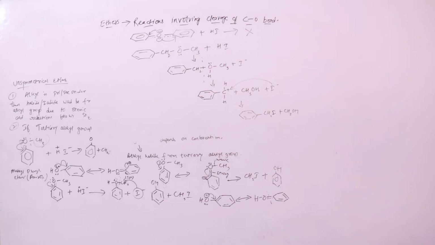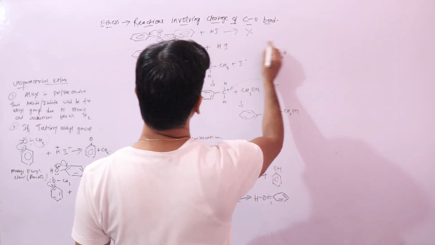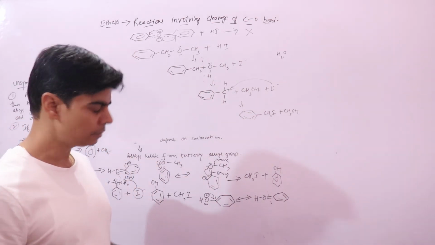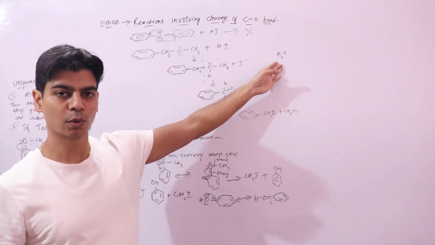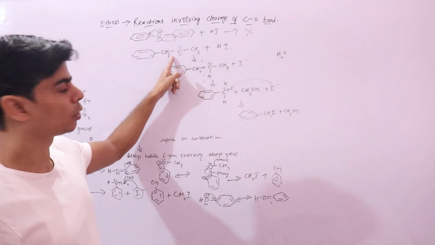If you have water, here we have taken less concentrated HI. If we increase the concentration of HI, that is, if it has less water, then it will not favor the ionization of this bond.